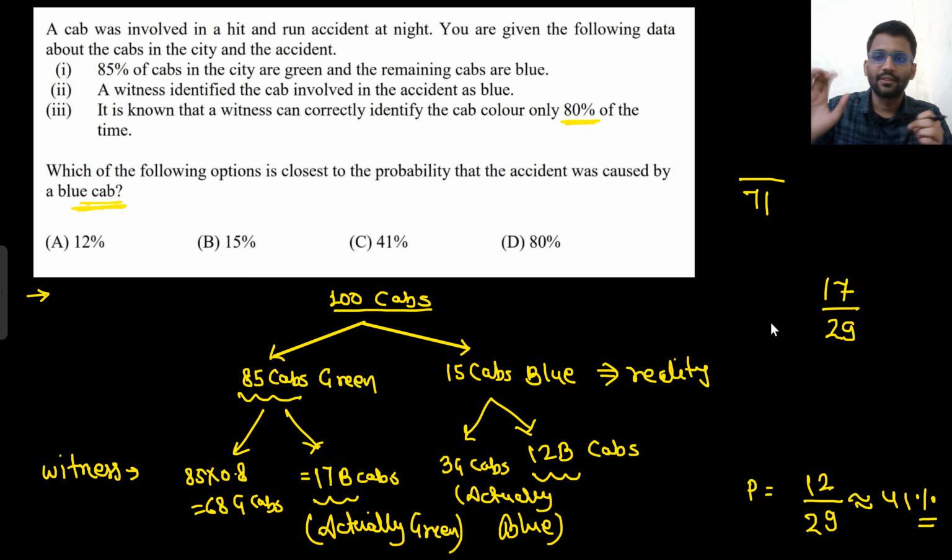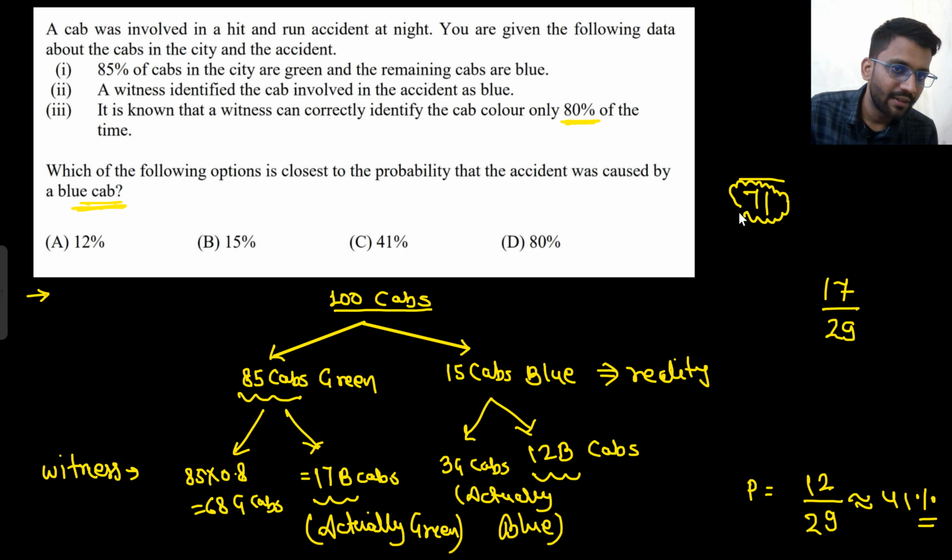So what was the question? A witness identified the cab involved in the accident as green. Now, what is the probability that the accident was caused by a blue cab? He identified that cab to be green, but in actual it is blue. As per him, this is a green cab, but in actual it is blue. So the probability would be 3 by 71.